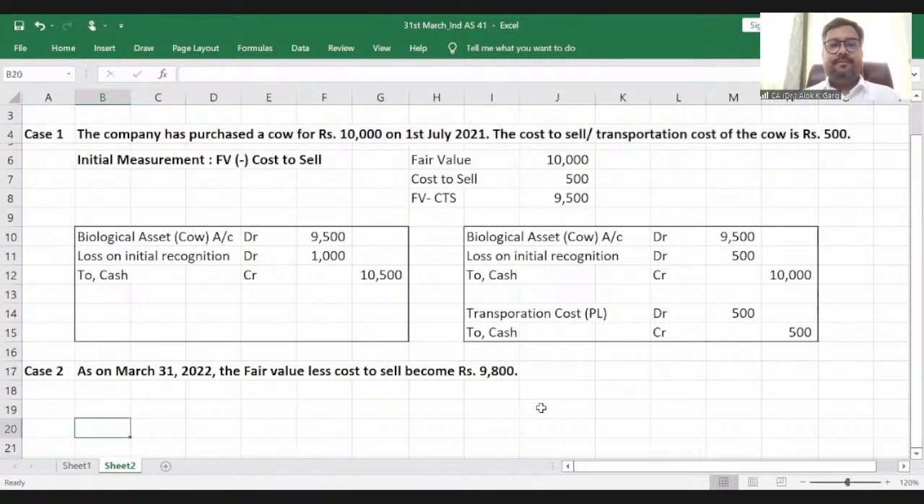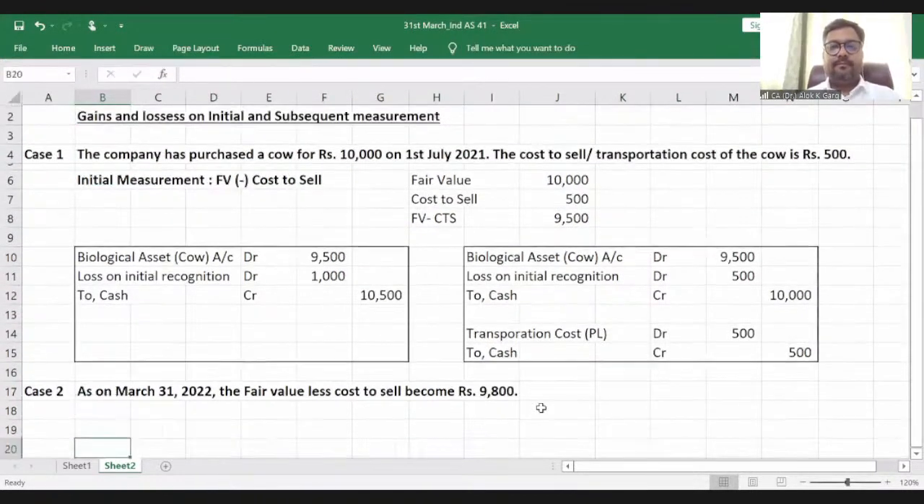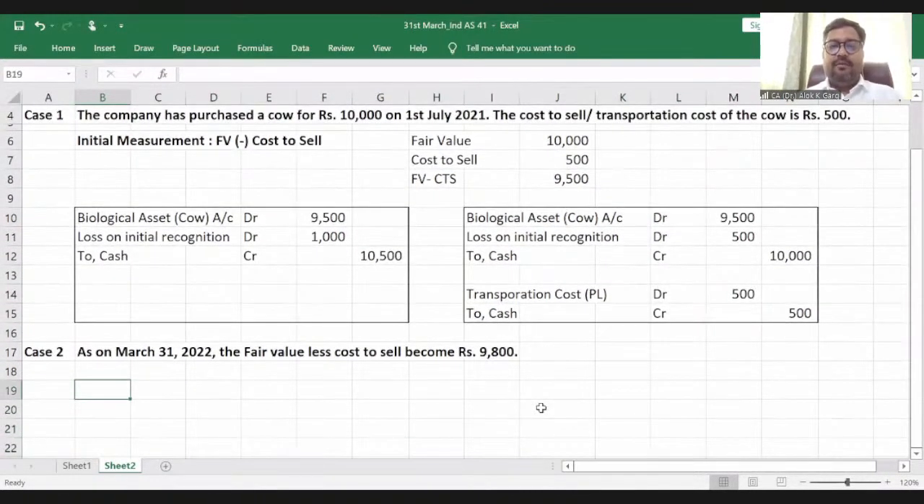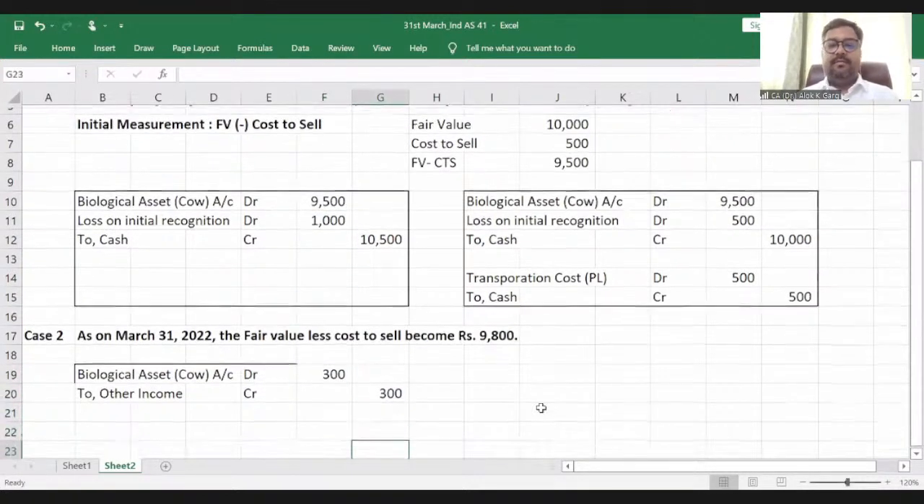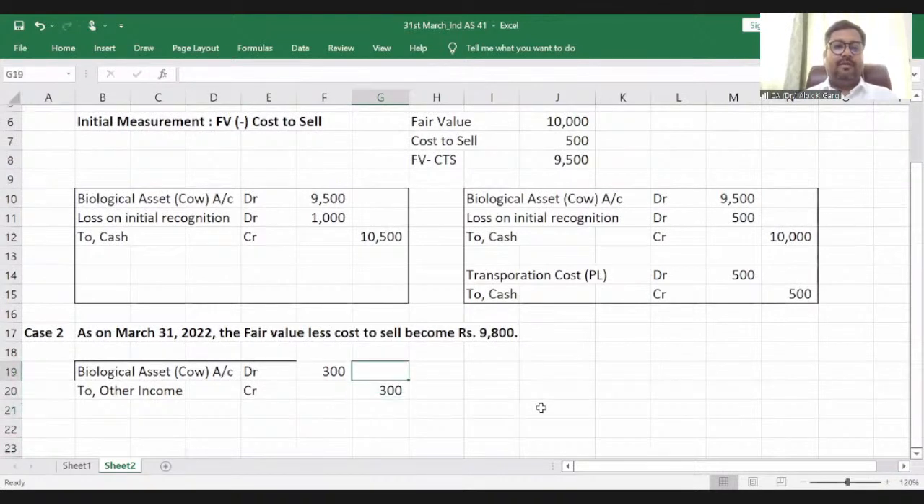In this case, what I need to do? Again, biological asset cow account debit, right? To other income, which is nothing but fair value changes, which is 9,800 minus 9,500, initial recognition. Credit 300, right? So this is my accounting entry.